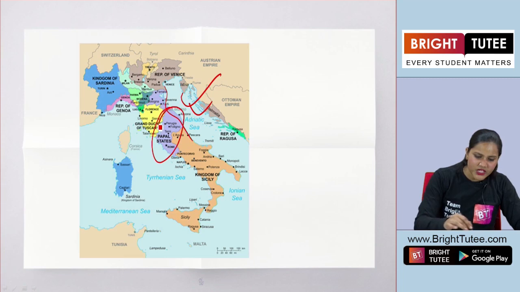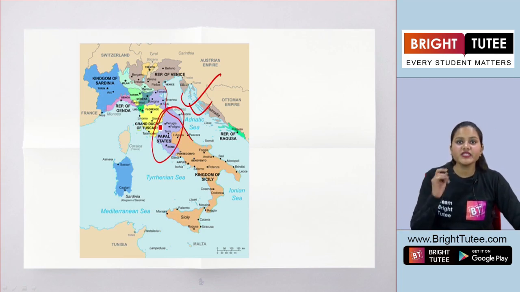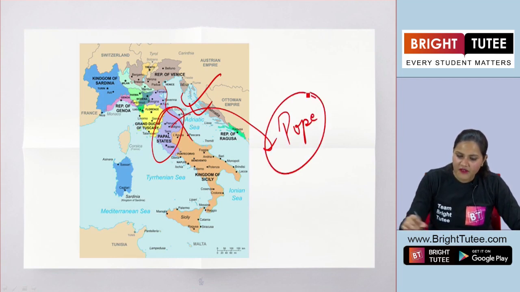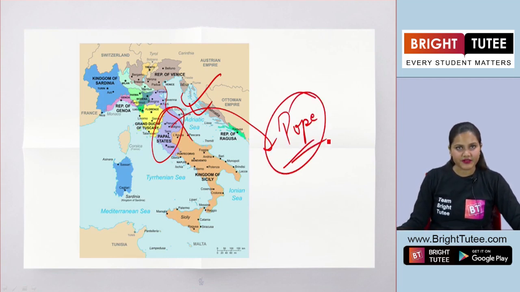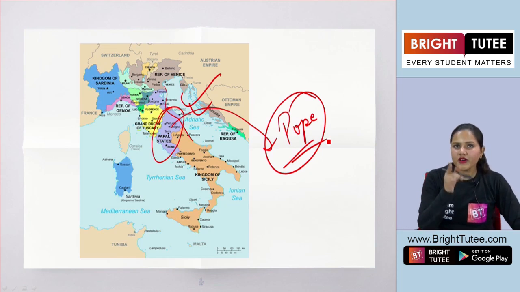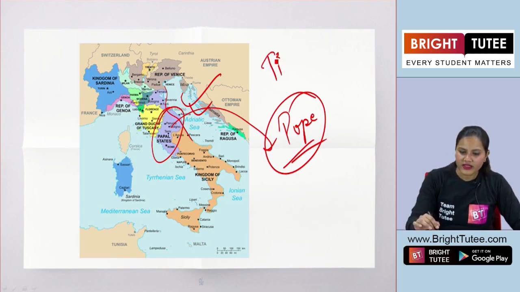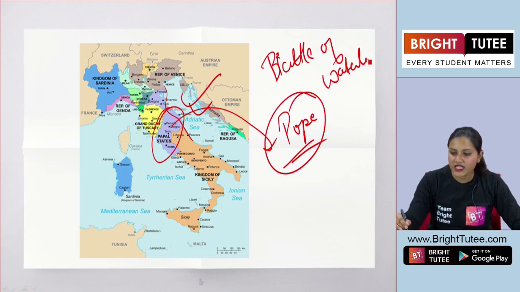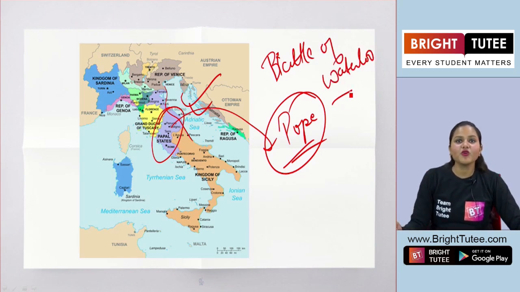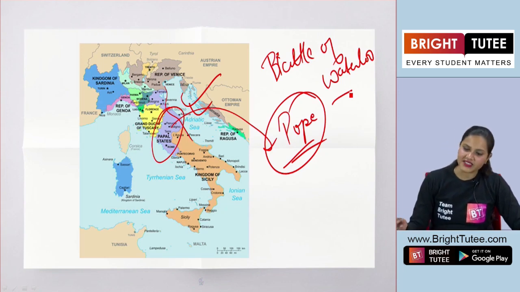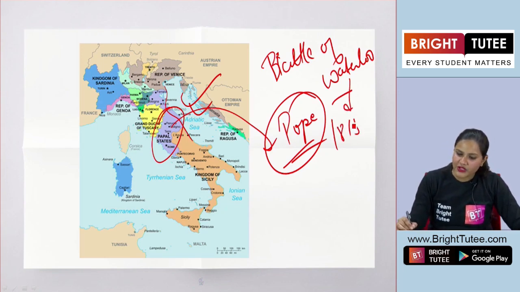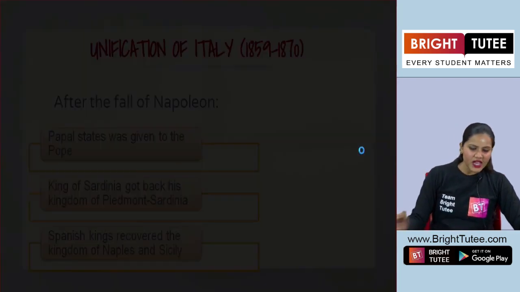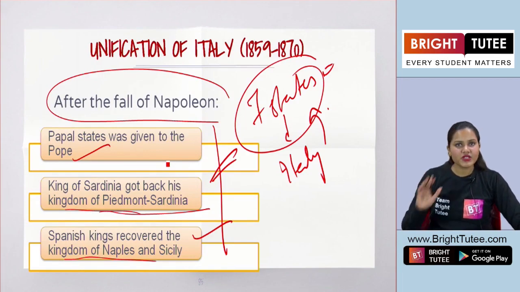So this is the region of Papal States. Now Papal States was given to whom? So it was given to the Pope after the fall of Napoleon. Okay. So do you remember when this Battle of Waterloo took place? Because it was in this Battle of Waterloo that Napoleon was defeated. Yes, the Battle of Waterloo took place in the year 1815, right? Now the Papal States, as we saw, was given to the Pope.